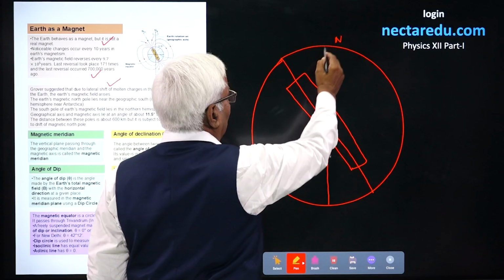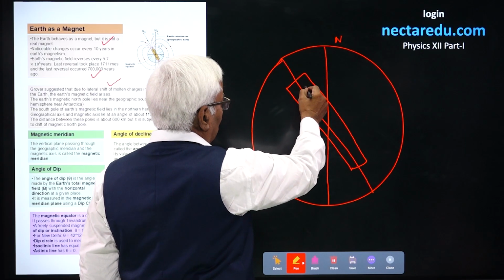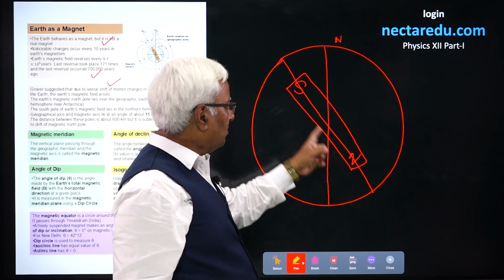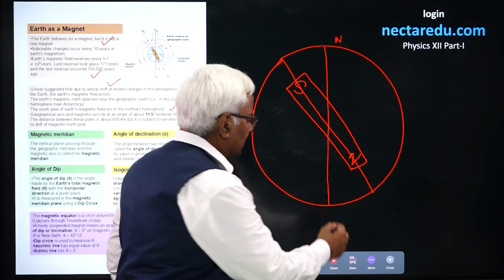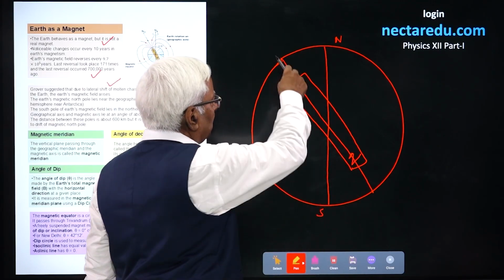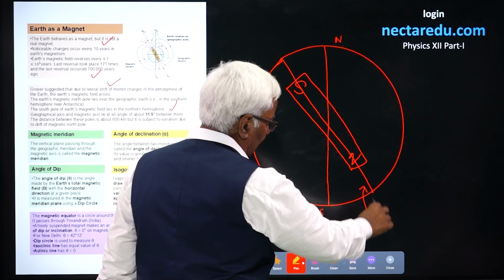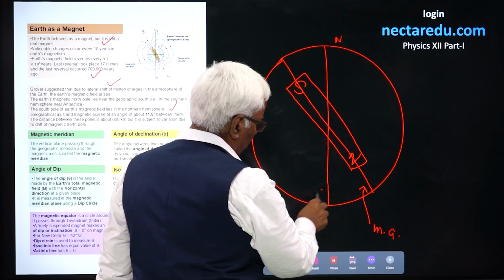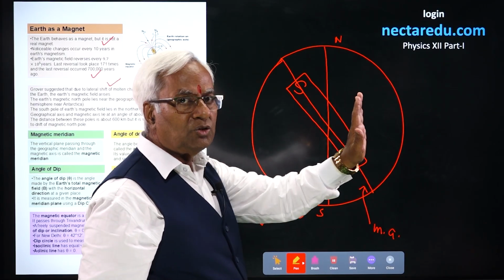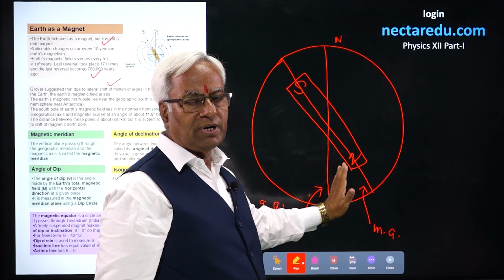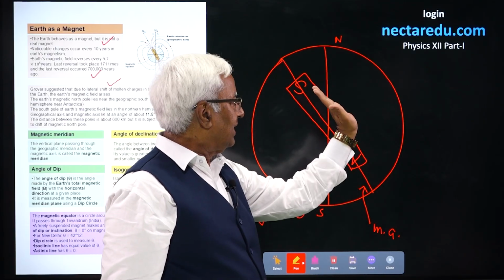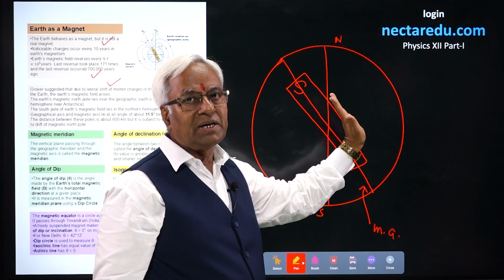The behavior of Earth's magnet could be considered this way. This is geographical north and this is the magnetic south pole. The Earth behaves like a magnet having the opposite polarity. That means in geographical south, the Earth's magnet has a north pole. This would be known as the magnetic axis, and this would be known as the geographical axis. The vertical plane passing through this geographical axis would be known as the geographical meridian. The vertical plane passing through the magnetic axis like this is going to be the magnetic meridian.